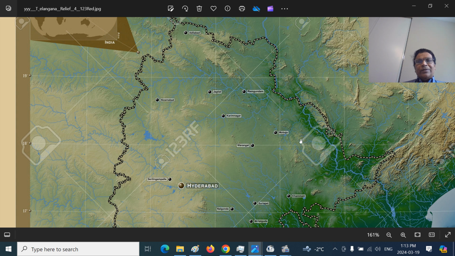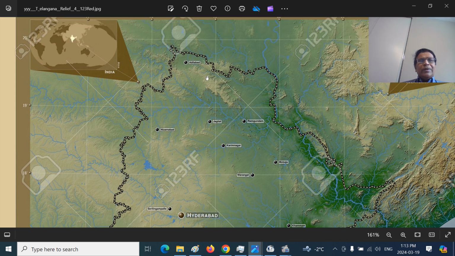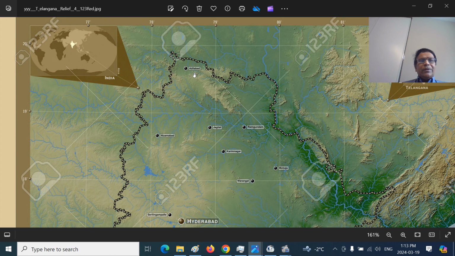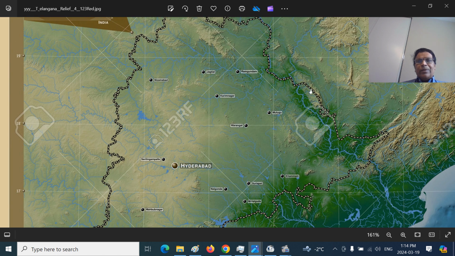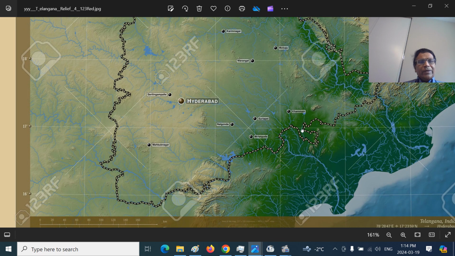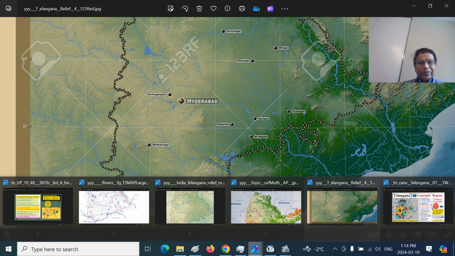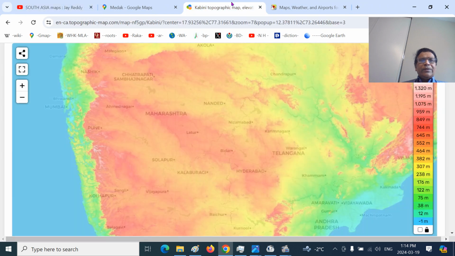And you can see the Godavari River Valley, that is the western part, and the eastern part is a little more conspicuous. You can see in the Adilabad region, this is the bigger hill Satmala Hills, and this is the Sirpur, and this is the Nirmal, this is the Khammam River Basin, this is the Godavari River Valley, looking towards the Penganga region. And this is the Albaka Mountains, the Pakala Mountains, and the Malavara Mountains, you can see clearly. And we'll go and look at this in a little more detail.